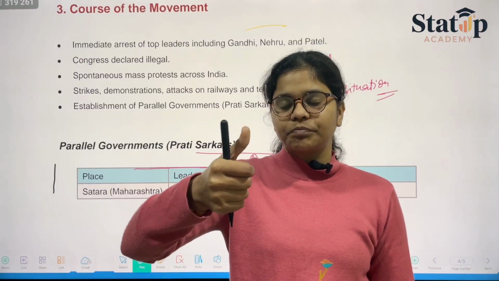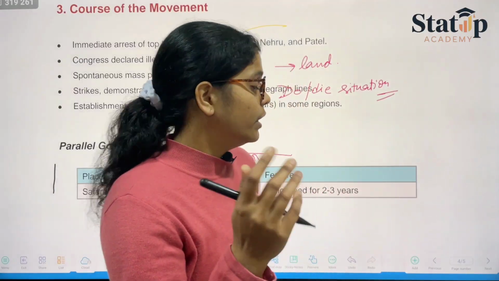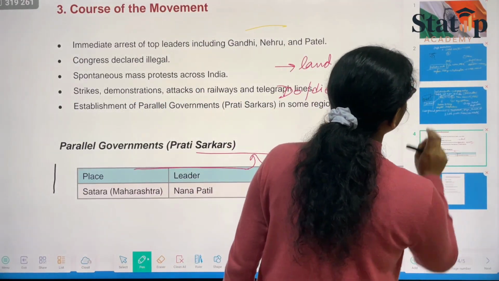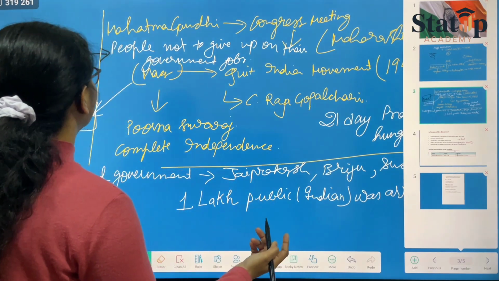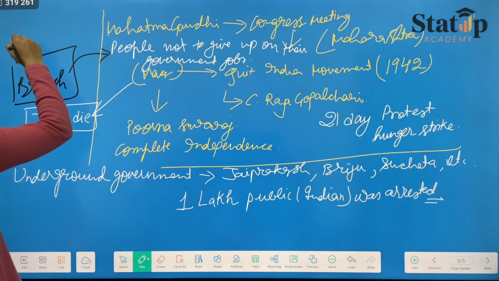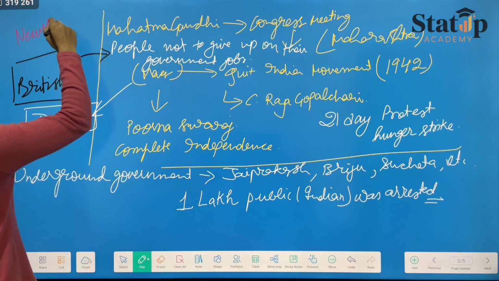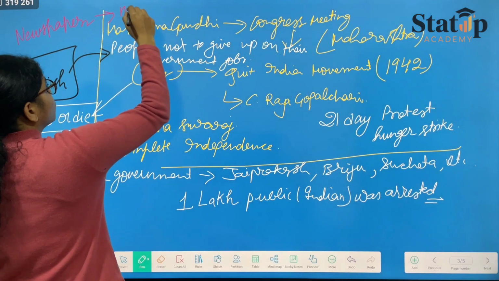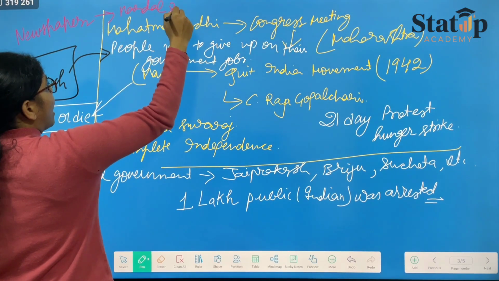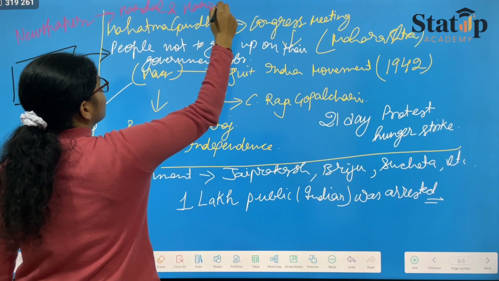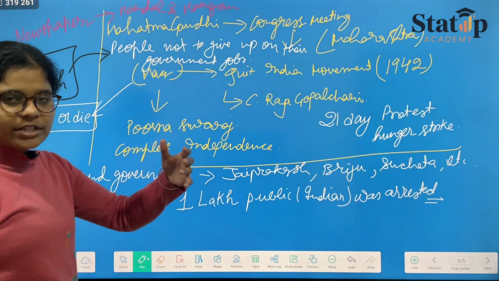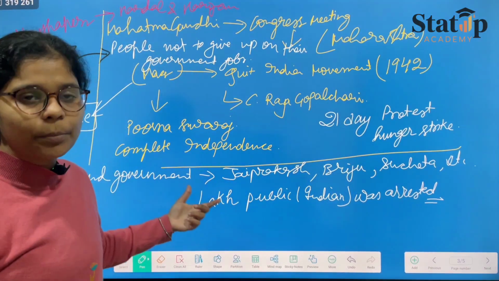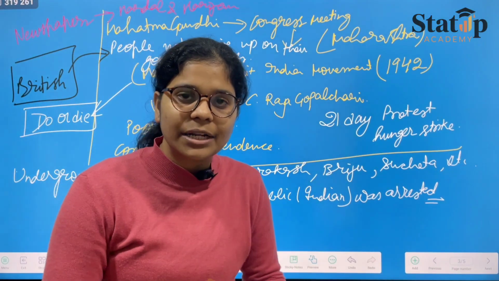Also, there was the media. The newspapers of Mahatma Gandhi, Harijan and its sister paper, were banned. These were his two newspapers, and they were banned at that time, due to which the underground media came up. Everything was set up underground.